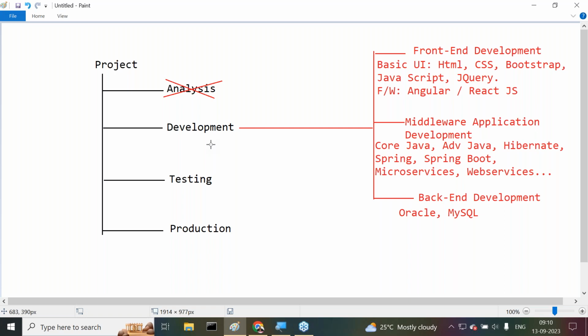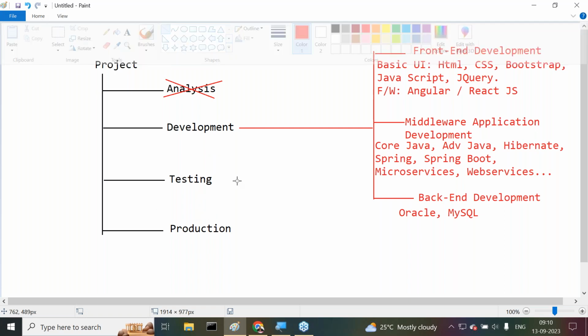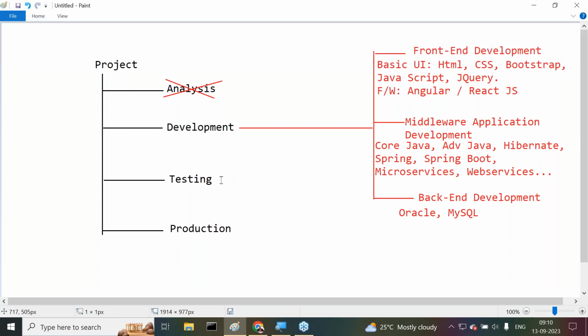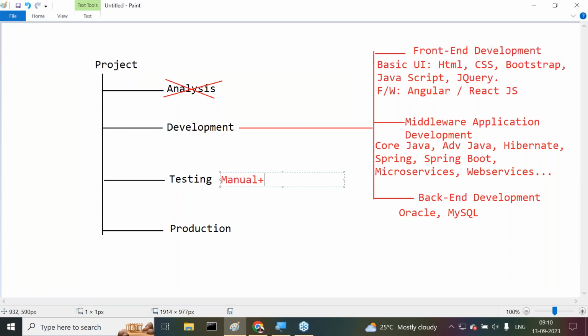Why? Because if the testing department is not working properly, the client will give fines to the companies. The client might not be satisfied with our project. That's why testing is very, very important. If you want to go for this testing, what are we going to use? Manual plus Selenium. You are going to use this kind of tools to perform testing in general for Java development. For Python also Selenium is available, that's a different story. For Java, Selenium testing is going on effectively.